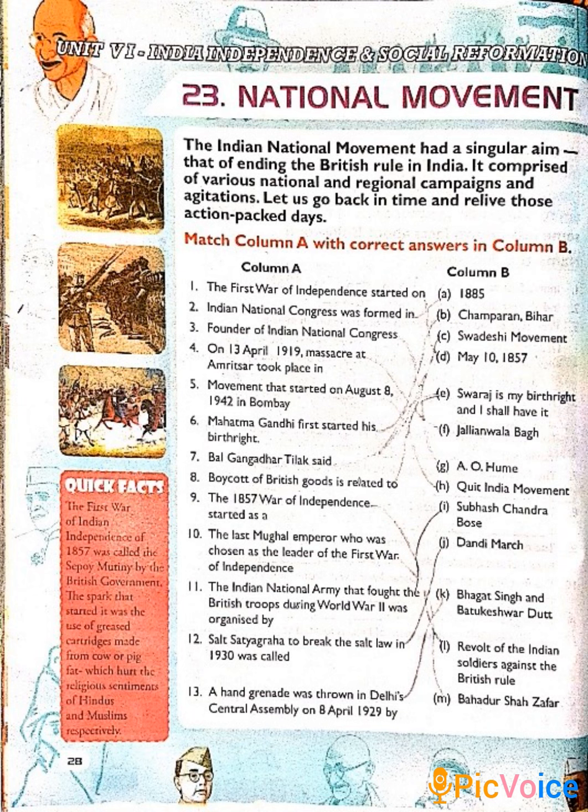Now, the spark that started it was the use of grease cartridges made from cow or pig fat, which hurt the religious sentiments of Hindus and Muslims respectively.